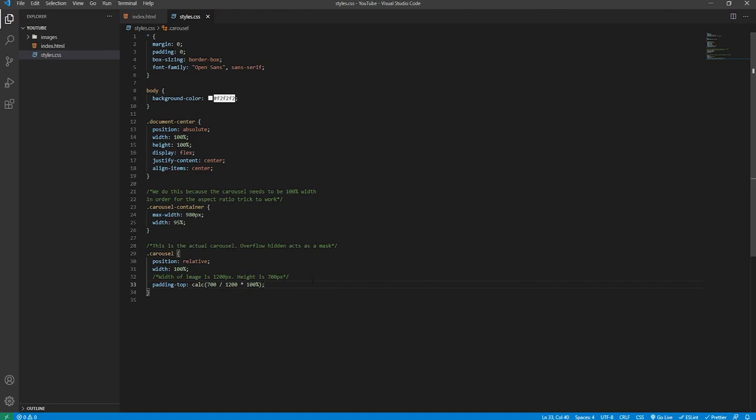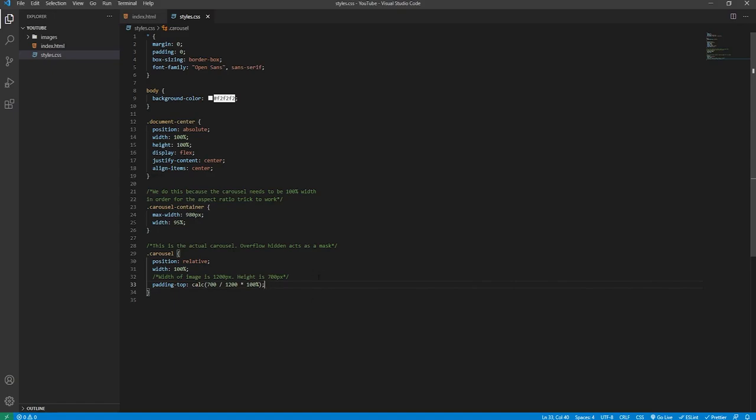This is because at the moment the container doesn't have any height to it. Therefore, if we left it without the padding, then it wouldn't be visible because the container would simply collapse in on itself height wise. Therefore, to give it some height, we don't actually use the height property. Instead, we use the padding top property. This is because it's based off of the width value, providing that padding top is a percentage value. And if we currently set the padding top to be 100%, then you would have a totally square 1-to-1 ratio between the width and the height.